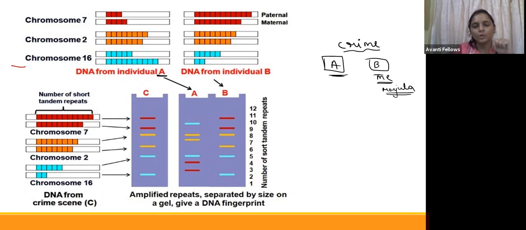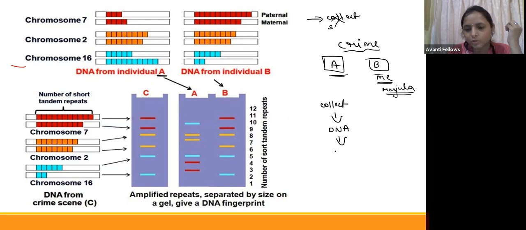They collect the samples, isolate the DNA from them, and then do the PCR. From the PCR we get a large amount of DNA fragments.